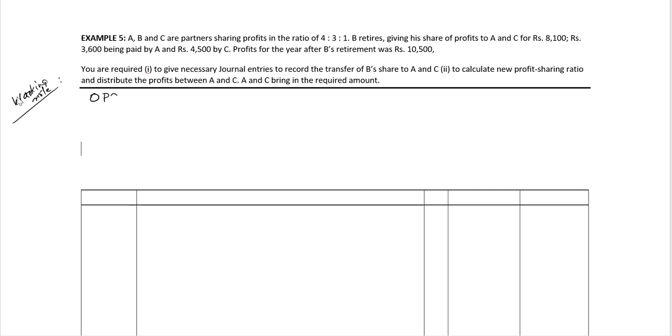We have the old profit sharing ratio between A, B and C as 4:3:1.